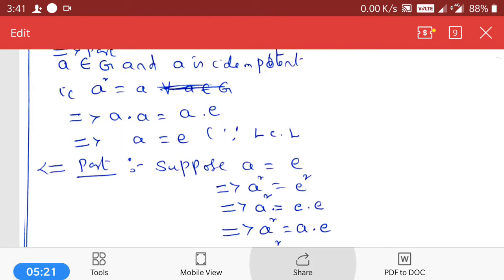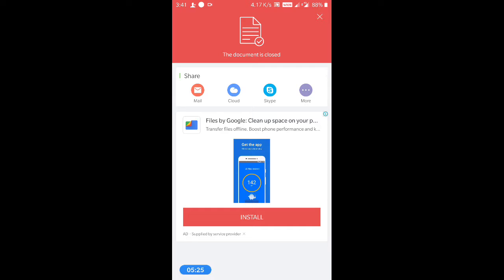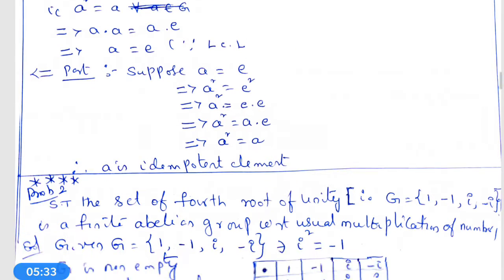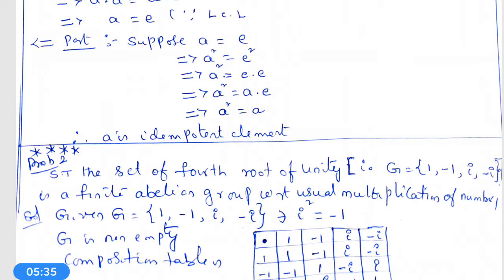Next, the implied part. Suppose A is equal to E. This implies A square is equal to E square.